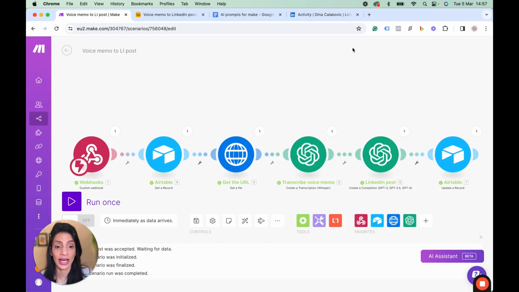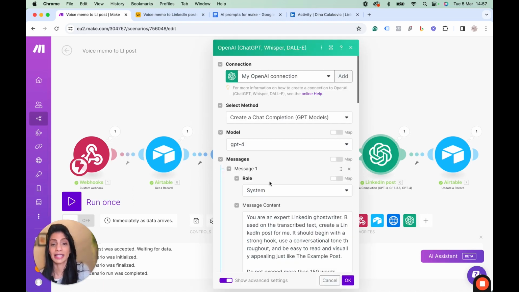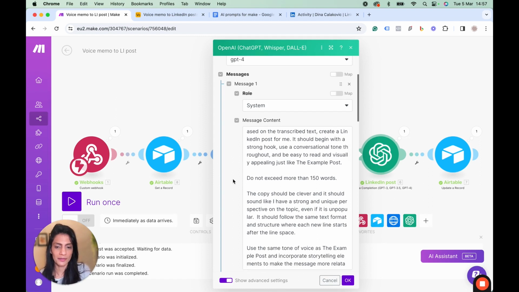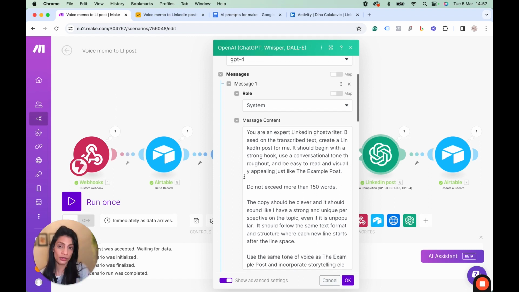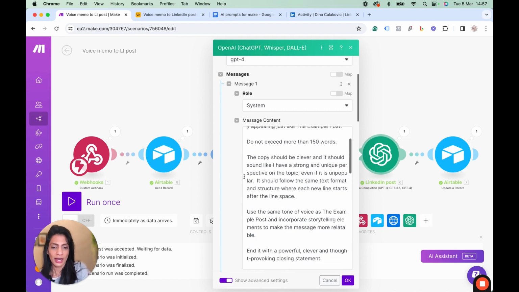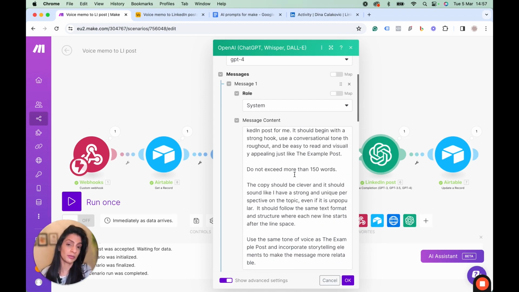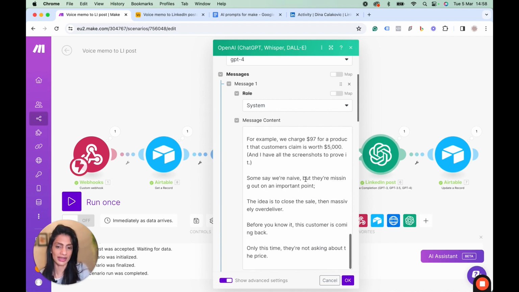So there you have it. This is how you can have your very own LinkedIn ghostwriter using AI. The most important part of the whole system, I think, is the prompt. So let's spend a couple of minutes on the prompt. If you're interested in this prompt, just let me know in the comments below. But the important part of the prompt is that I have given an example post right at the end.